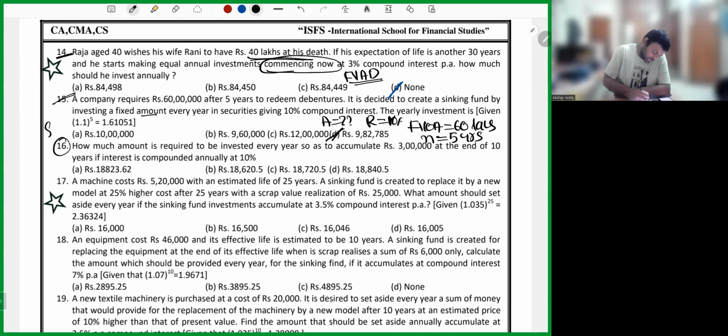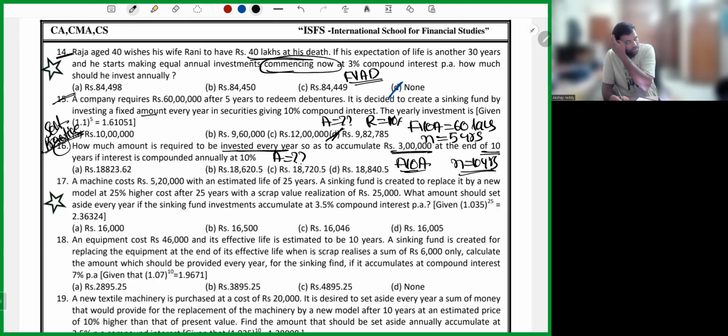The 16th one, my dear friends, I will not solve it. This is for your self-practice because it is similar to the sums we are solving. How much money is required to be invested every year so as to accumulate 3 lakhs, the future value of an ordinary annuity, at the end of 10 years? The question is silent, so it's an ordinary annuity. A is missing. You need to compute the value of A. This I'm leaving for you.